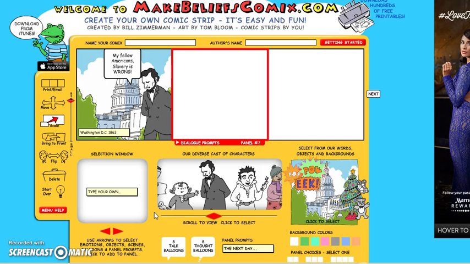That's MakeBeliefsComix.com. I'm going to talk a little today about this website. This is a fun and easy way to share information instead of a paper or a speech or a poster. Your teachers will find it fascinating, your friends will want to use it, and your parents will be impressed with your creativity. At the end, I'll show you how you can print this and send this to whomever you want, including your teachers.